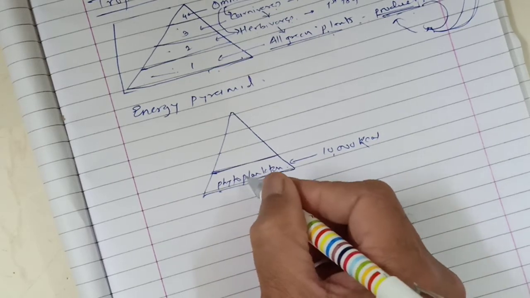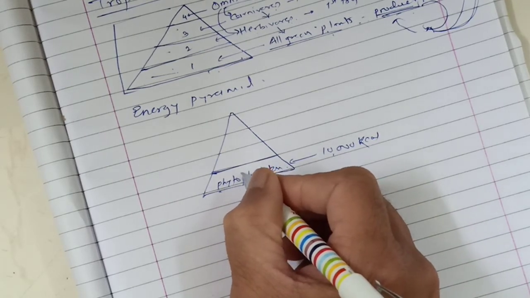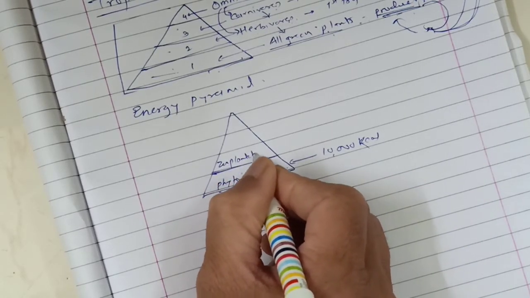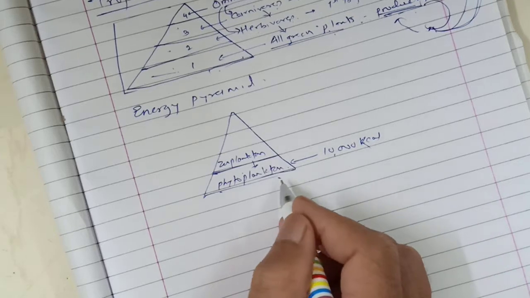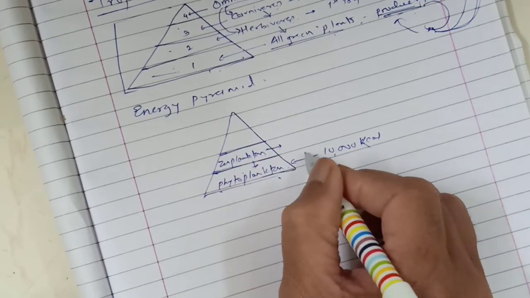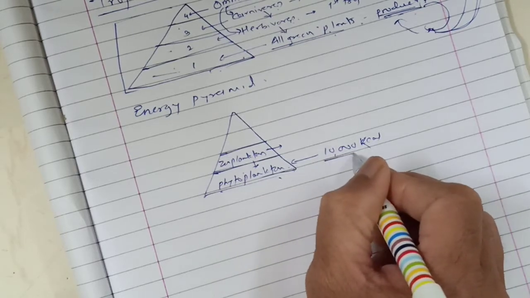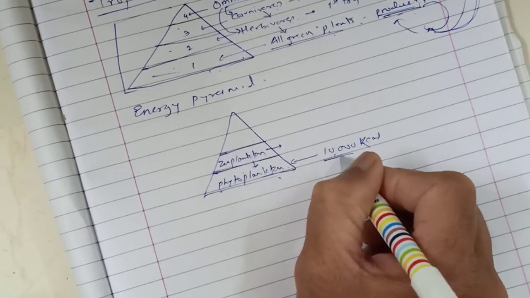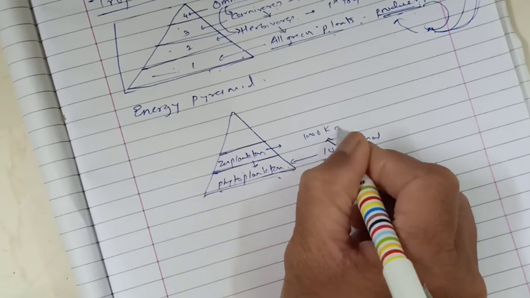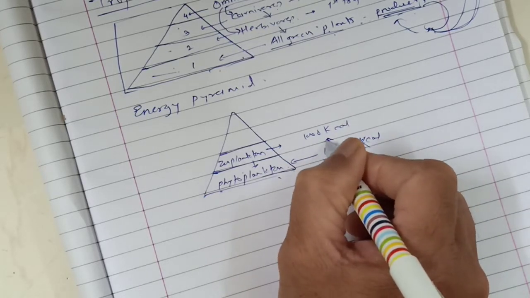Next to the phytoplankton, the upper level is zooplanktons, which feed on these phytoplanktons. The energy is transferred from the phytoplankton: phytoplankton has 10,000 kilocalorie energy, but only 1,000 kilocalorie energy is transferred to the zooplankton.